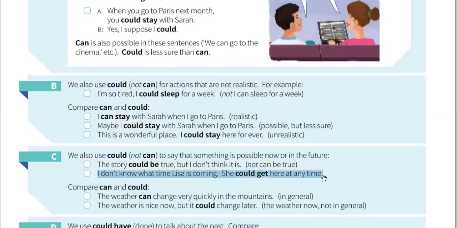I don't know what time Lisa is coming. She could get here at any time. Yes. So she could get here at any time. We do not use she can get here at any time. We are just saying the one possibility. It is not an option. It is just saying that something might happen. It is like may or might in this case. So in this case, instead of could, we cannot use can.